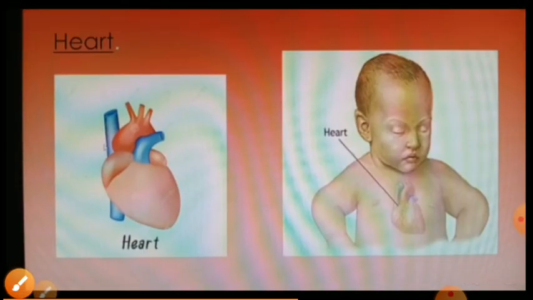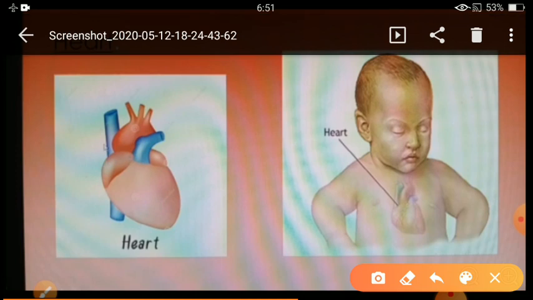The next organ is our heart. The next internal organ is our heart. So, the heart is present in which part of the body? The heart is present on the left side of the chest. And what is the function of the heart?